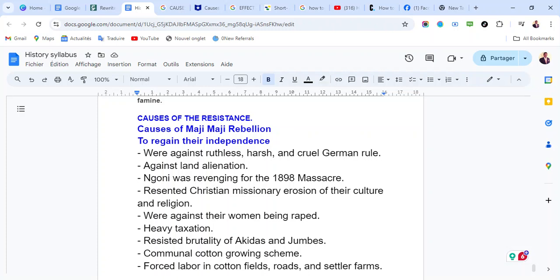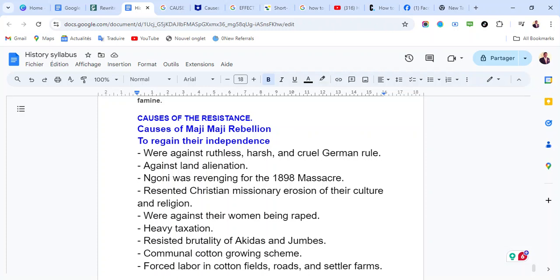They also resented the Christian missionaries' erosion of their culture and religion. Because the missionaries wanted to erase their culture and religion, the people had to resist so that their culture and religion would be maintained.